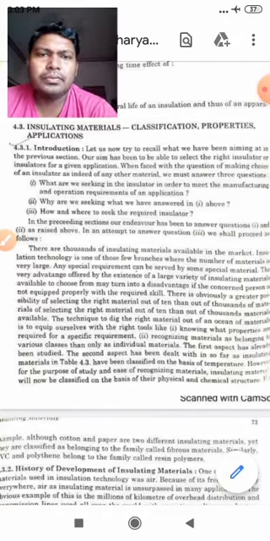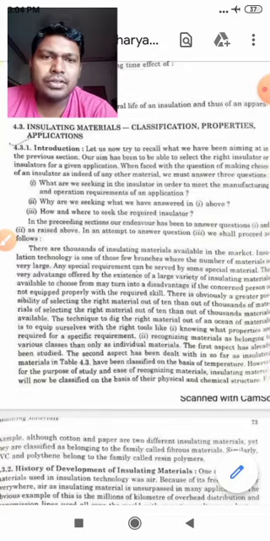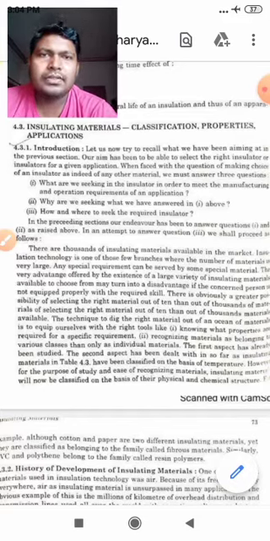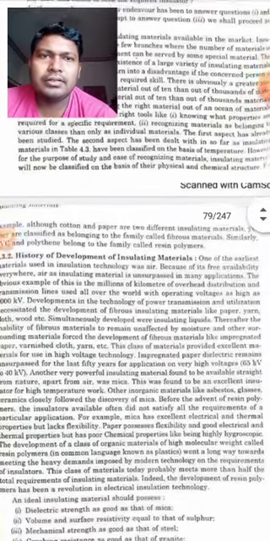So this table 4.3 has been classified on the basis of temperature. However, for the purpose of study and ease of recognizing materials, insulating materials will now be classified on the basis of physical and chemical structures. So they will also depend upon their physical and chemical structure, students.